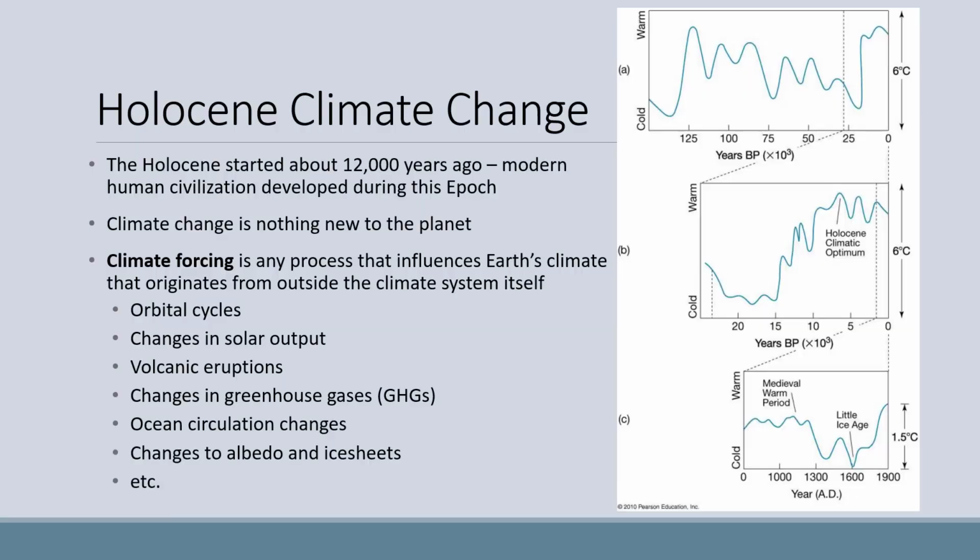For this lecture, we're going to focus on the recent geologic past, which is the Holocene. The Holocene started about 12,000 years ago, and modern human civilization developed during this epoch. Note that modern humans evolved about 300,000 or maybe a little more years ago, so much earlier than even the top graph shows, which goes to about 150,000 years before present. But humans 300,000 years ago didn't have modern civilization yet. The middle graph to the right shows temperature variation over the last 25,000 years or so, and on this graph you can see the entirety of the Holocene. The bottom graph shows just the last 2,000 years.